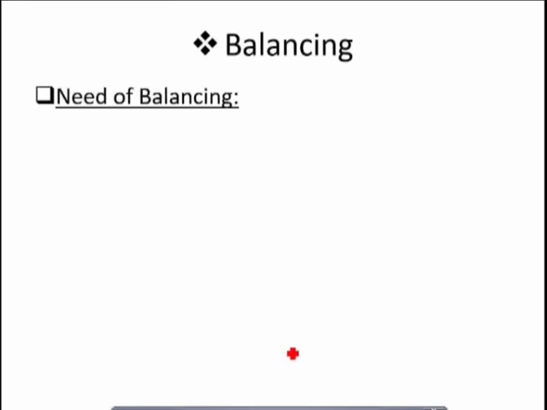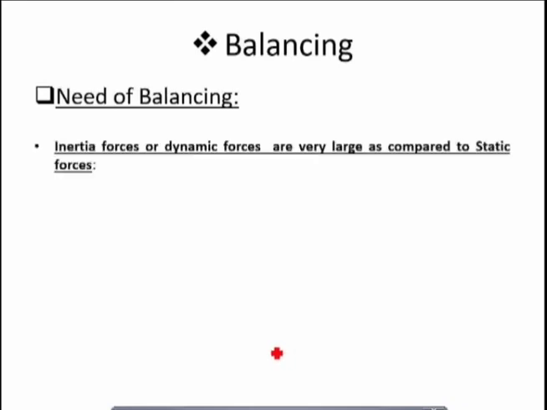Now, first of all, let us understand what is the need of balancing. Inertia forces or dynamic forces are very large as compared to the static forces. For example, let us take a turbine which is running at 3000 rpm, and the distance of the center of gravity of the rotor from the axis of rotation is 2 mm, that is e is equal to 2 mm.